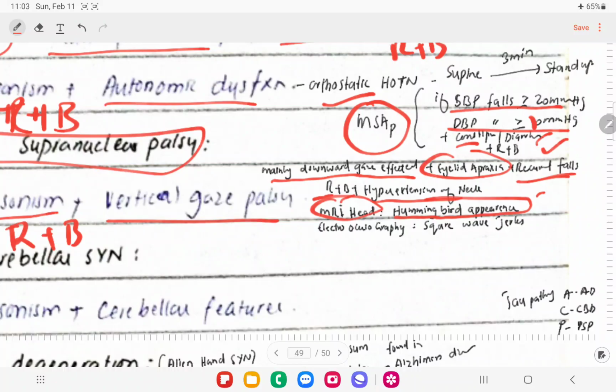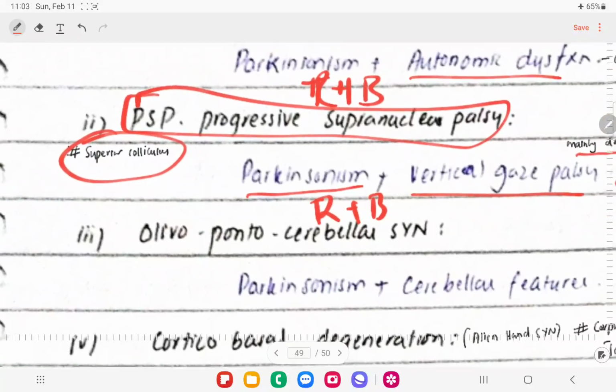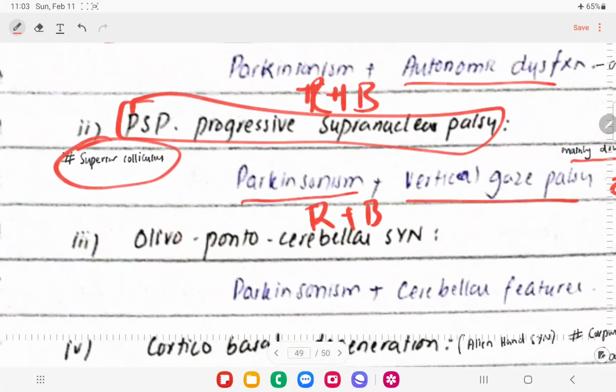And if we get the electrooculography, there will be square wave jerks in these patients. So that's all about progressive supranuclear palsy.